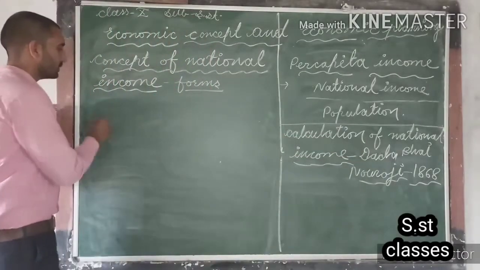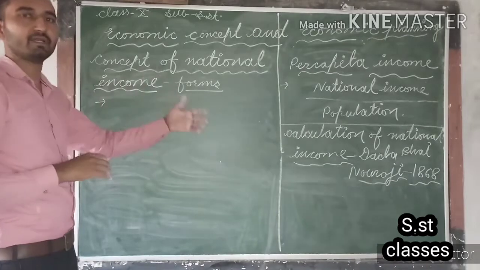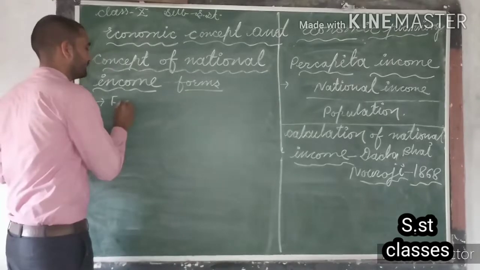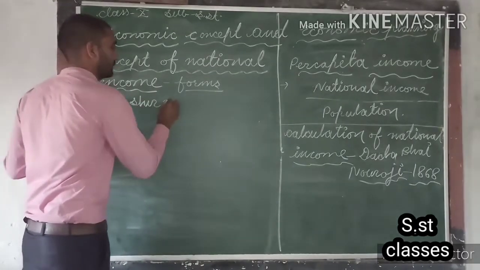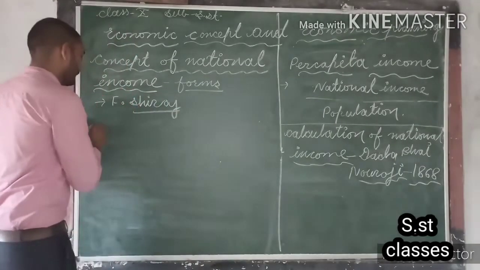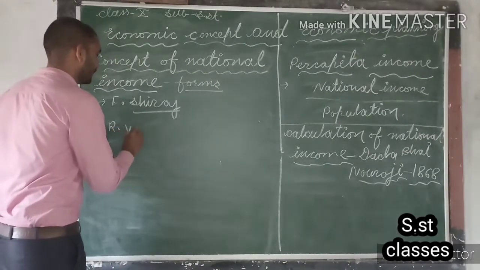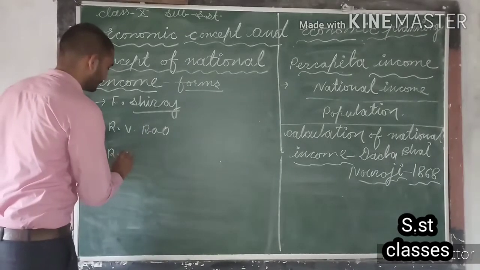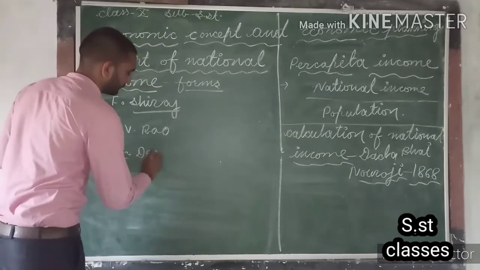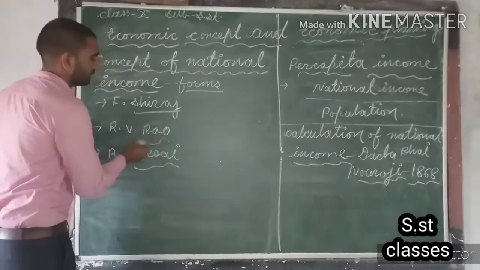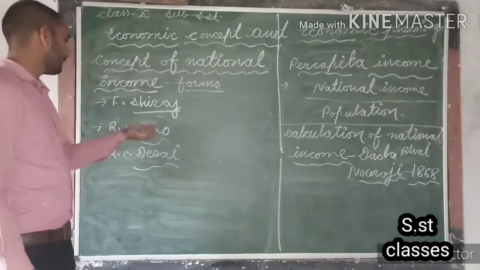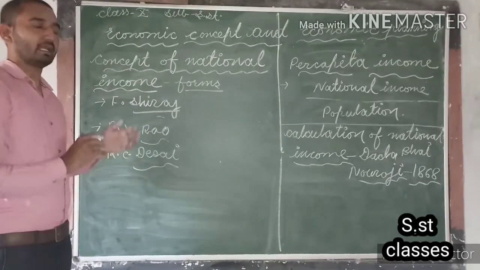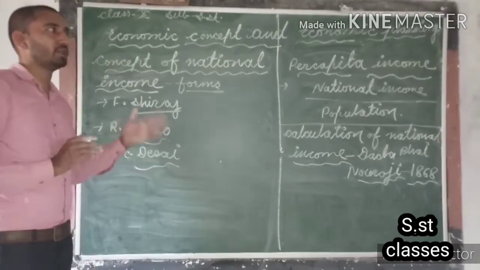After that, different scholars made efforts before independence, after Dadabhai Naoroji, for calculation of national income in India, and they were Findlay Shirras, along with R.V. Rao and R.C. Desai. So Findlay Shirras, Dr. Rao and Desai are the other scholars who were responsible for calculation of national income in India before independence.